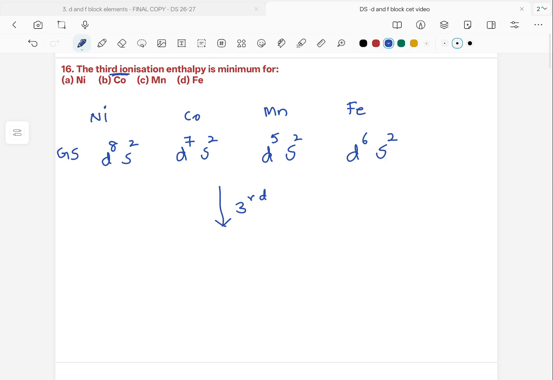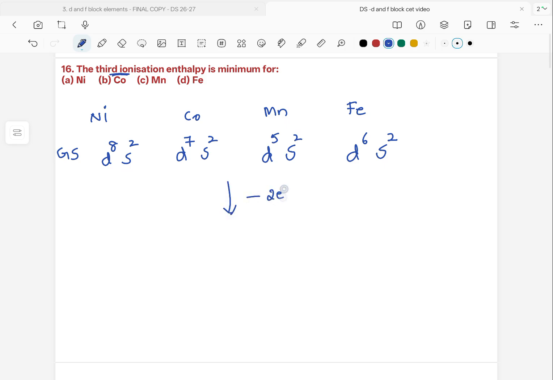So we should first know the electronic configuration after the second ionization, meaning after losing 2 electrons.